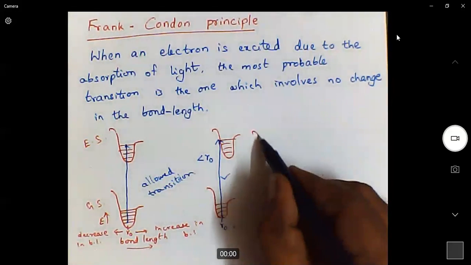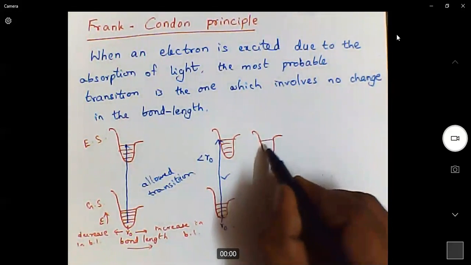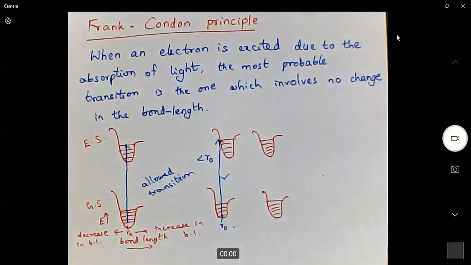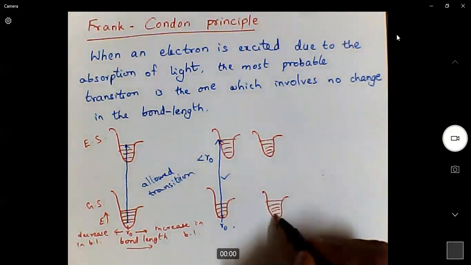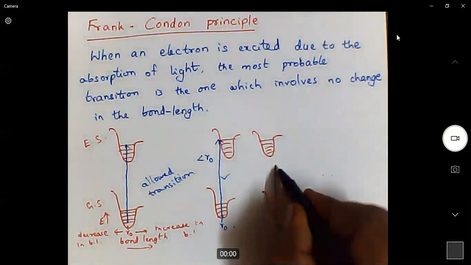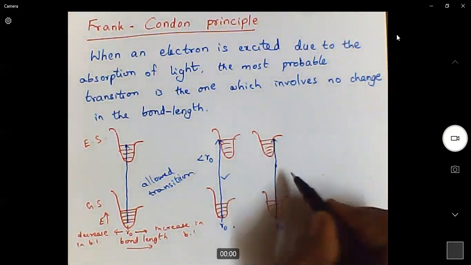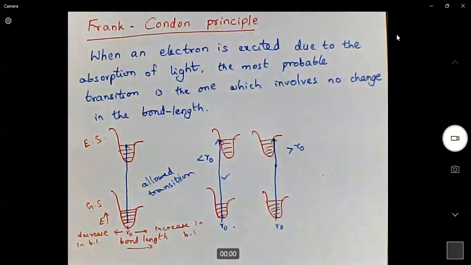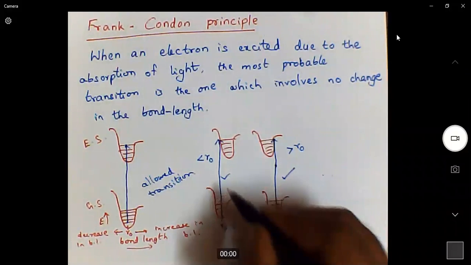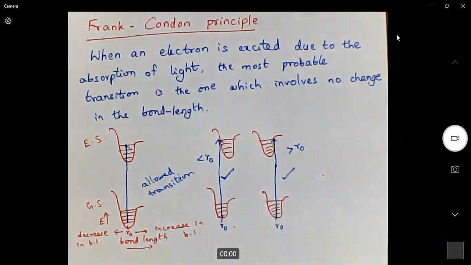According to the Franck-Condon principle, there is also another allowed transition where the change in bond length is a little higher, on this right side. That means the bond length is a little bit higher than the general value. This is also an allowed transition according to the Franck-Condon principle.